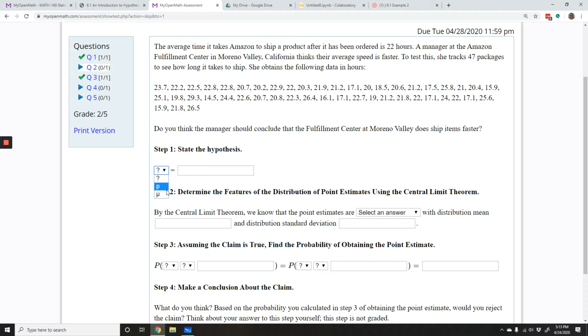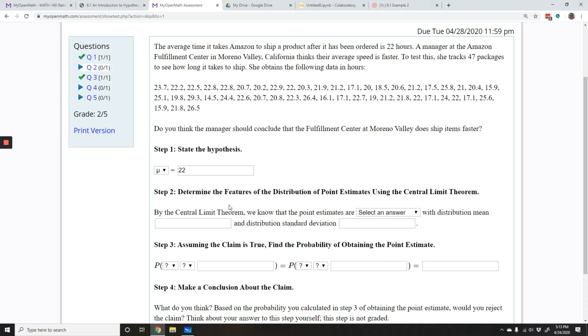Okay, so in this case, we're dealing with an average, right? So not a population proportion, but a population mean. And the hypothesis is that the average in Moreno Valley matches the overall average of Amazon to ship a product, which is 22 hours. That's the hypothesis, that's what we're testing. Can we safely conclude, based on the data, that the shipping speed in Moreno Valley is actually faster than the average Amazon time?